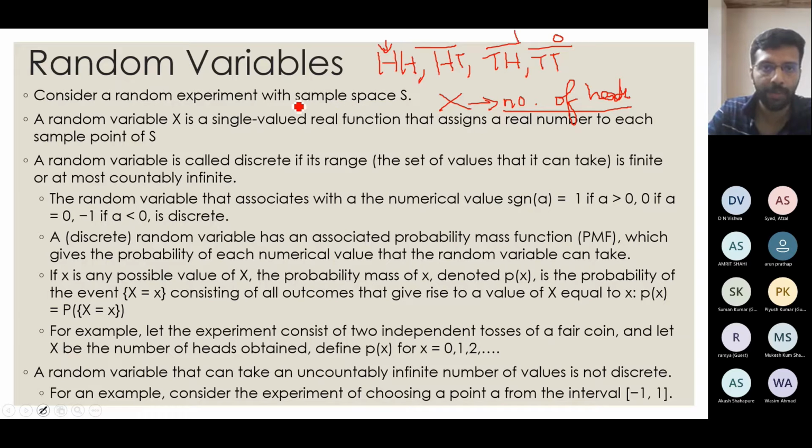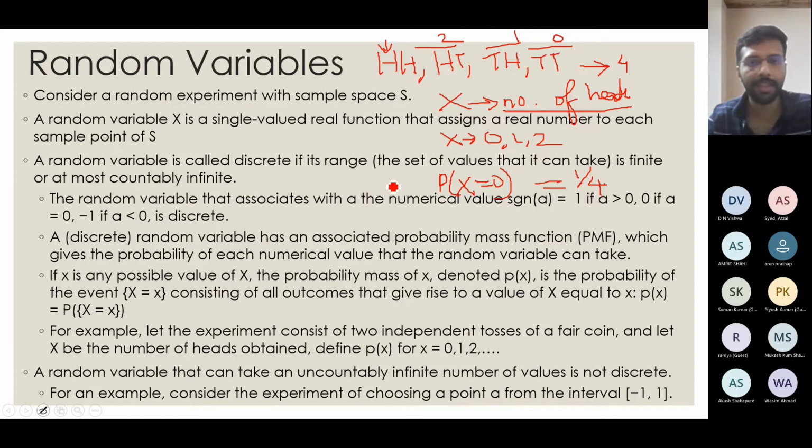So the values I have for this, that is my small x, the values it can take here are 0, 1 and 2. So my probability of capital X equal to 0. Here I am having what? 4 outcomes I am having. And the only case where I get 0 heads is tail, tail. So that is only one such case. So 1/4 is my probability that 0 number of heads will show up in a 2 coin toss, right?